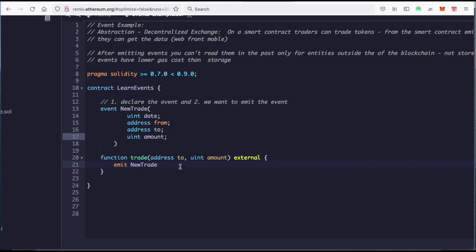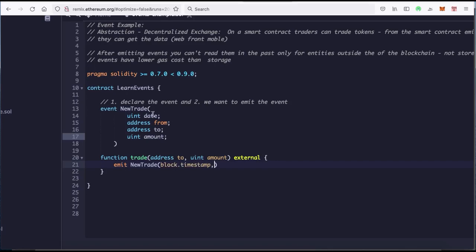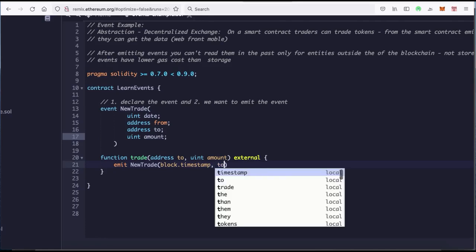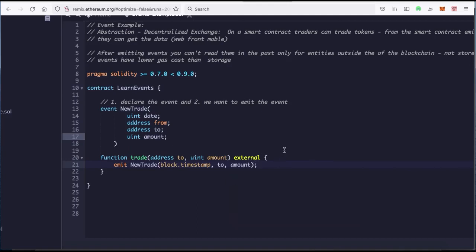And now we could hook up the trade to our arguments. What do we want to emit in our NewTrade? Well, the date, that's the first one. How can we bring in the date? We could use one of Solidity's global variables, which shows you the timestamp. All you need to do is type in block.timestamp. So that's the date. Since it's a trade, now we can put our addresses. We want the to, where it's going, and the amount. This is what we want to emit.